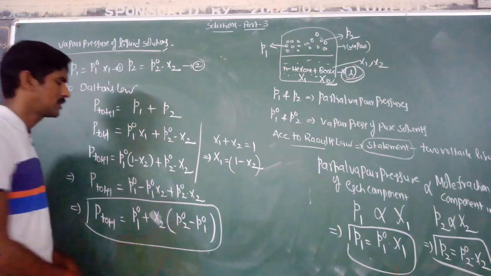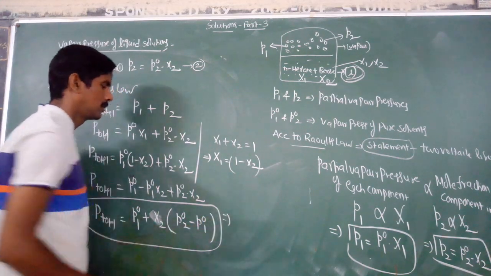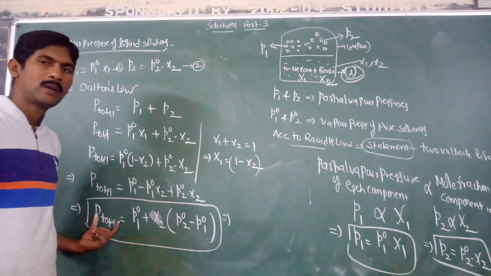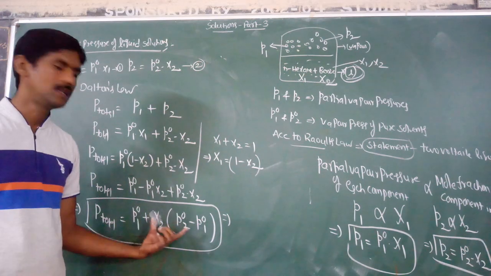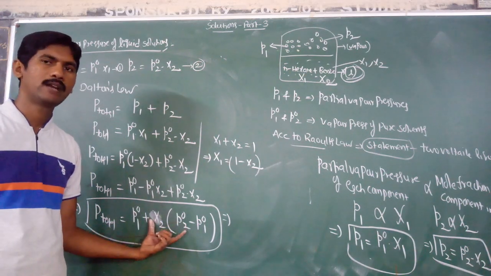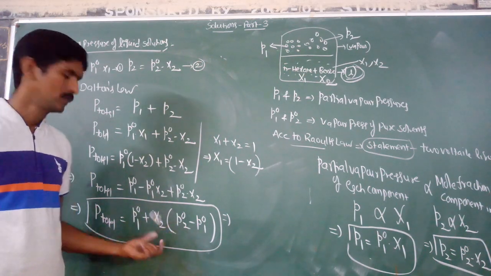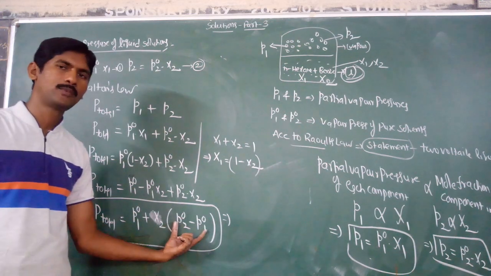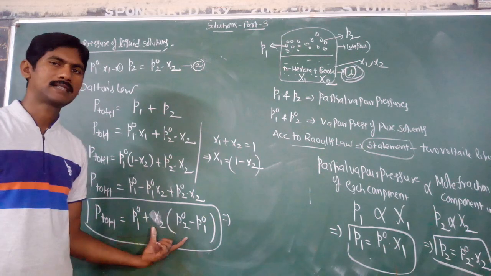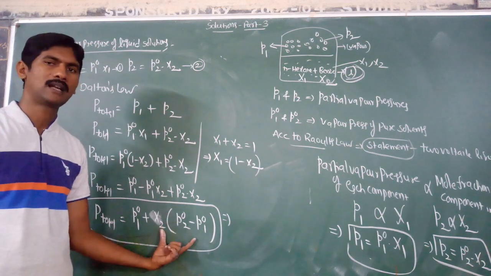So this equation represents how the vapor pressure varies with the mole fractions and the vapor pressures of pure solvents. What is the significance of this mathematical expression?